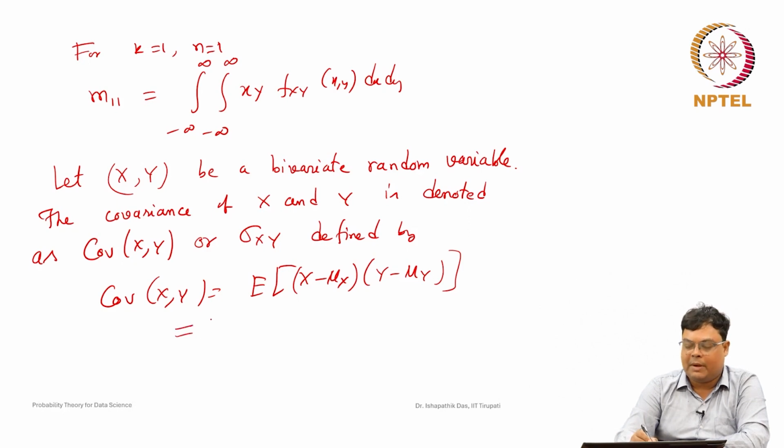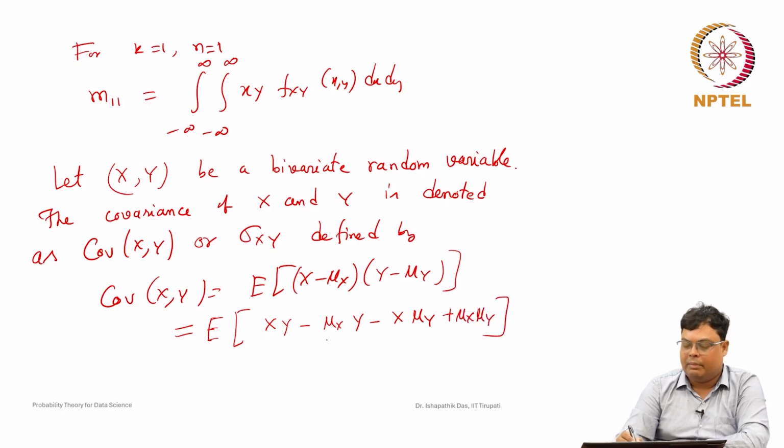So, it can be simplified: the expected value of X minus mu x, Y minus mu y can be written as X Y minus mu x into Y minus X into mu y plus mu x mu y.